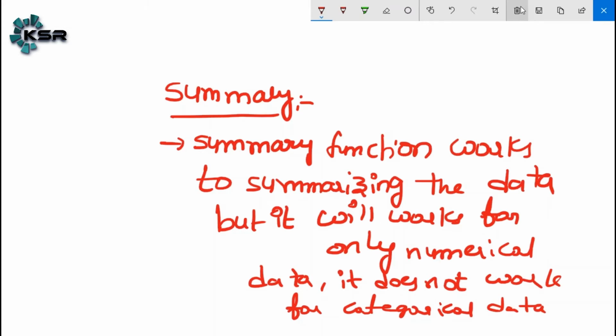The summary function works to summarize the data, but it works only for numerical data. It doesn't work for categorical data.